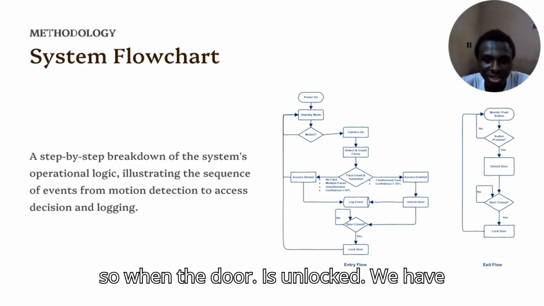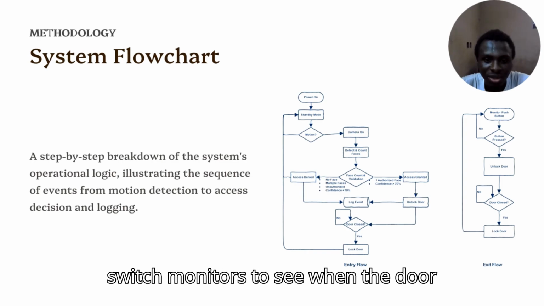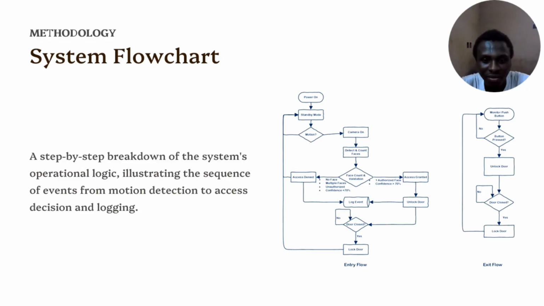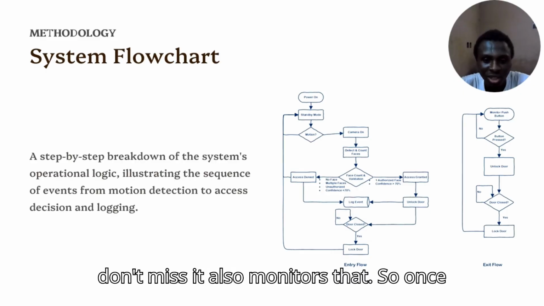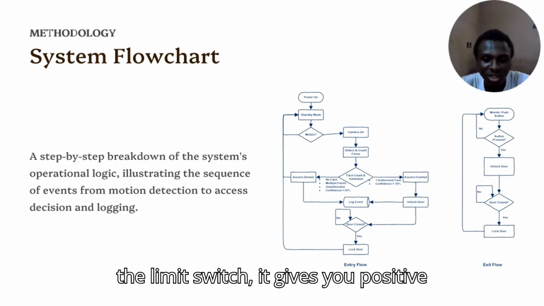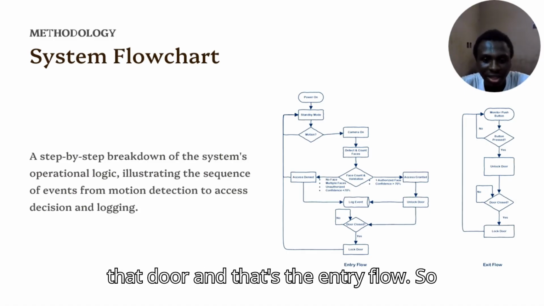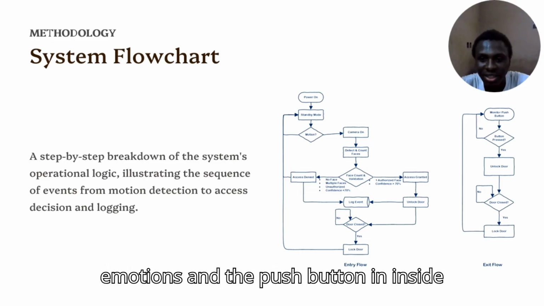So when the door is unlocked, we have a limit switch over there. The limit switch monitors to see when the door closes so that we can trigger the lock to lock it, to prevent tailgating again over there. So the limit switch also monitors that too. Once the limit switch gives a positive feedback, we trigger the lock to lock the door, and that's the entry flow.